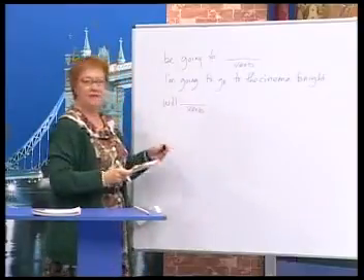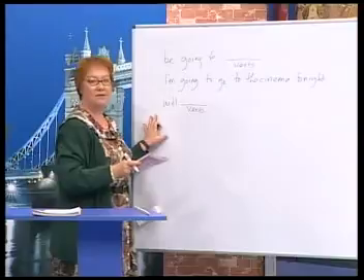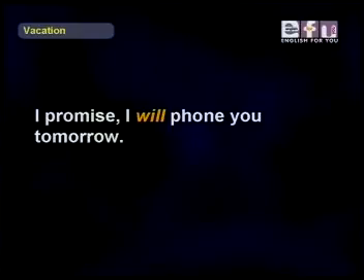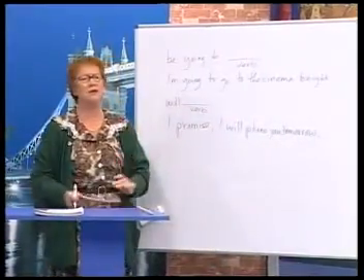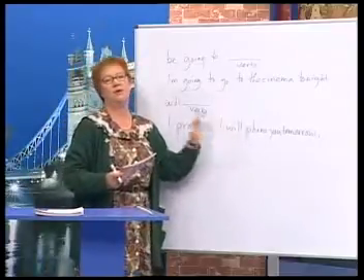We can use this for polite questions, promises, offers, and predictions. So, here's an example. I promise I will phone you tomorrow. I promise, I give you my word, really, I promise I will phone you tomorrow.